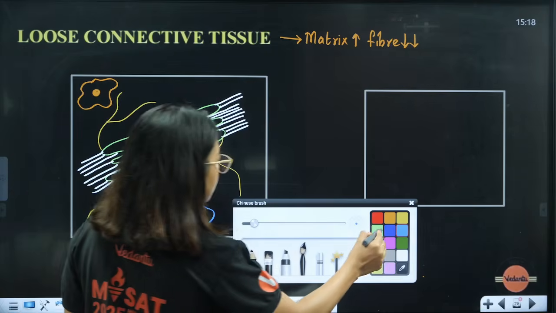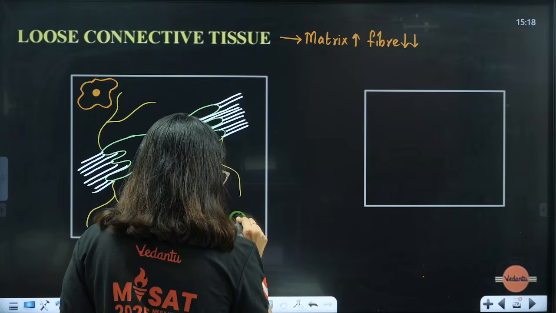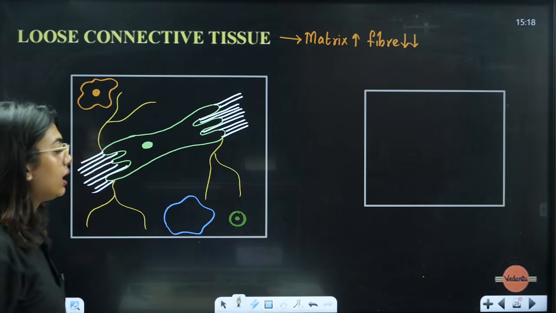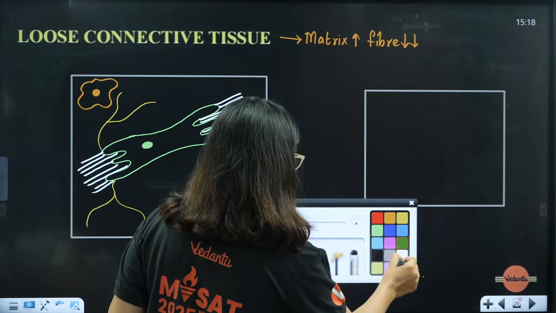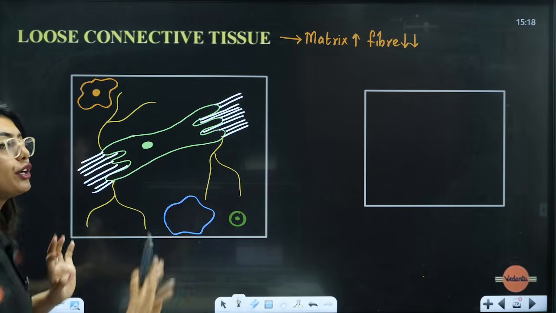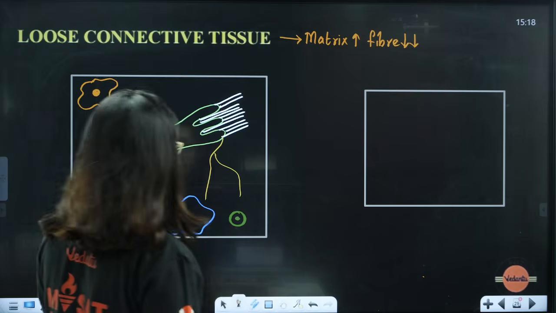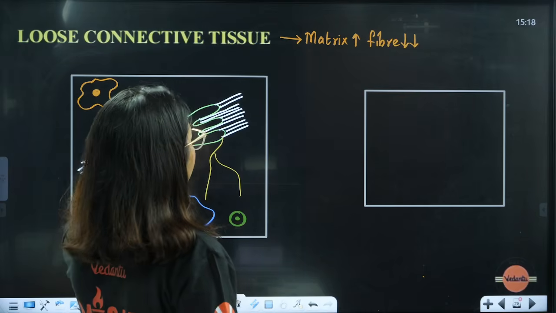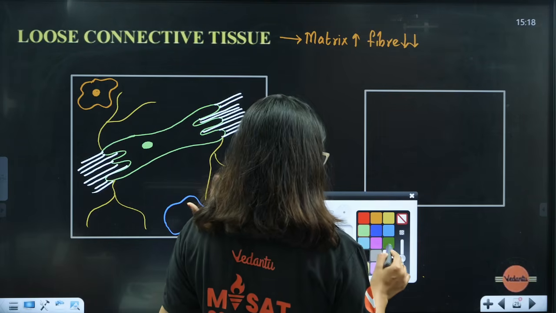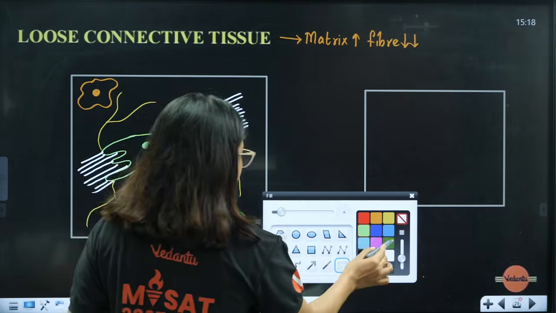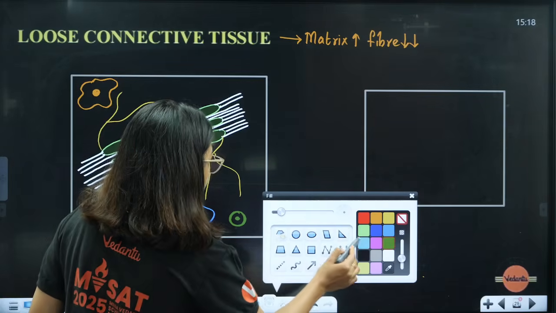Then I told you these also have the plasma cell, which is going to help with the immune system. These are the cells that are present. And whatever you see here, all this is going to be the ground substance. Students, remember, blood vessels also will be there. Many other cells and many other things will be there, but here, according to what we studied, we have only this much to understand. So this is the fibroblast cell.